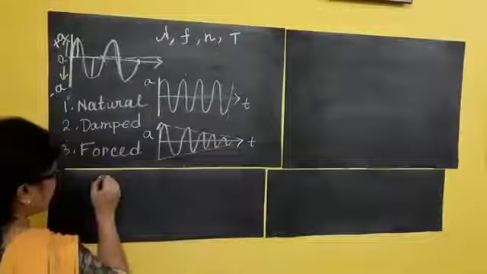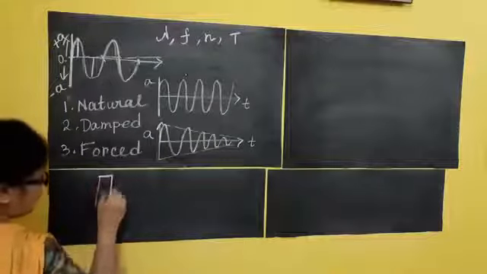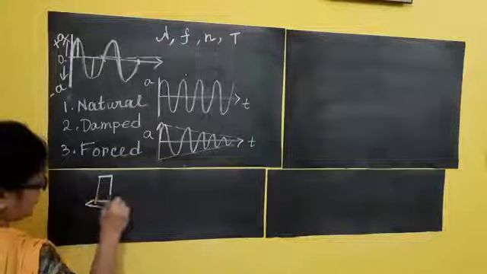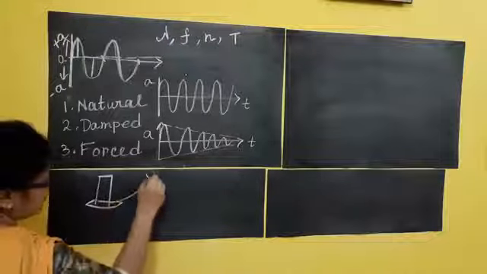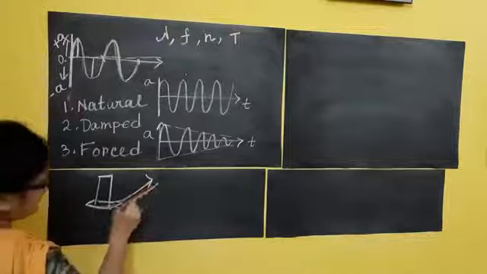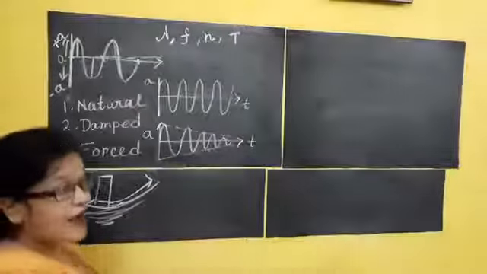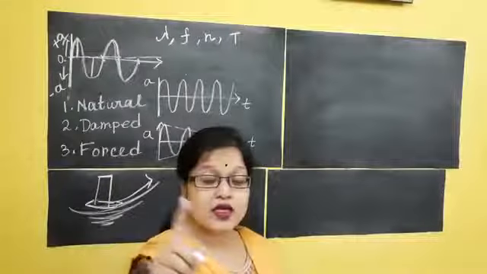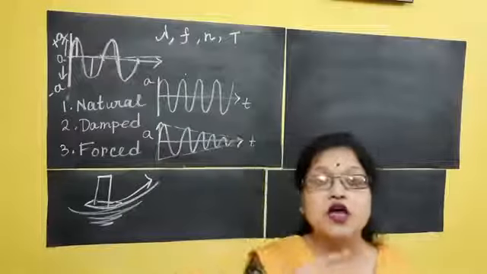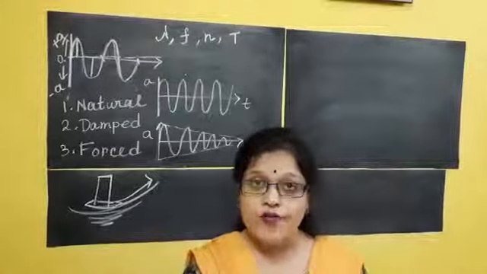Suppose this is your swing. You started, you are sitting over here, so I left you here. So you are moving like this and this, then slowly your swing will stop. Why? Because your swing is continuously facing the opposing force from the outside.